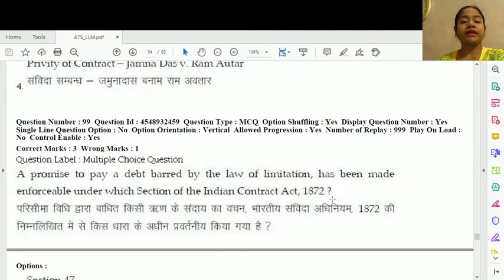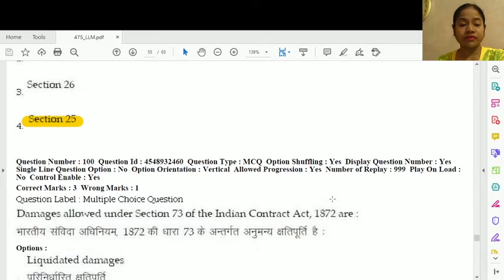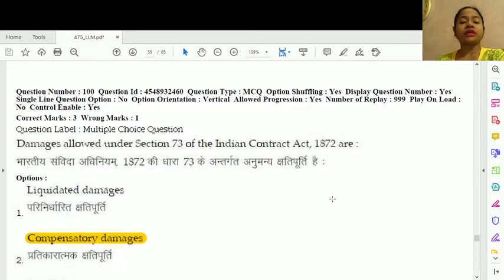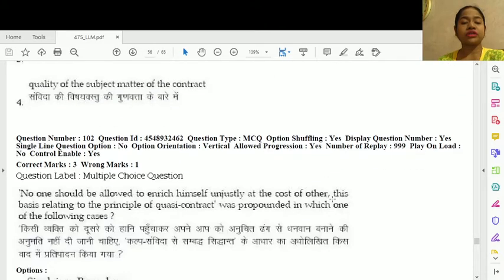Question number 99. A promise to pay a debt barred by the law of limitation has been made enforceable under which section of the Indian Contract Act? This is option number 4, section 25. 100. Damages allowed under section 73 of the Indian Contract Act is option number 2, compensatory damages. Question number 101. The defense of non est factum is available to the contracting party who has committed mistake as to the nature of contract.